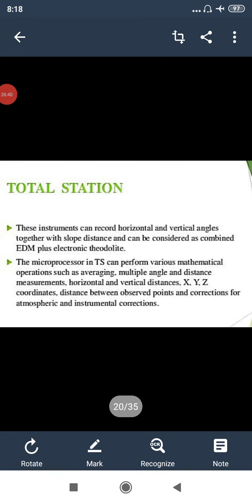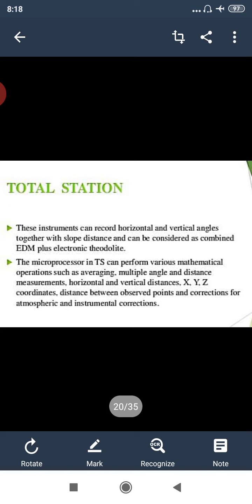Now these instruments can be used in measuring the horizontal distances, vertical angles, horizontal angles, sloping distances, and can be considered as the combined EDM plus electronic theodolite.